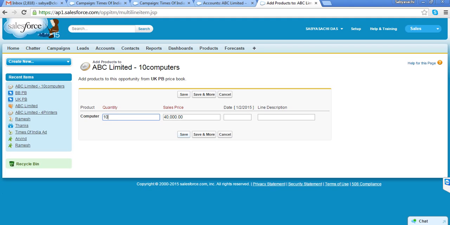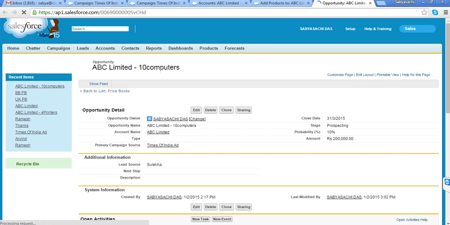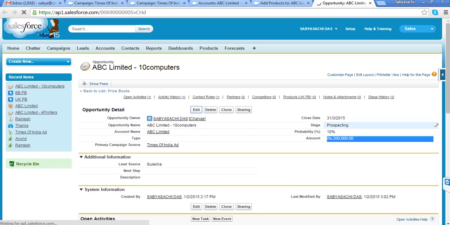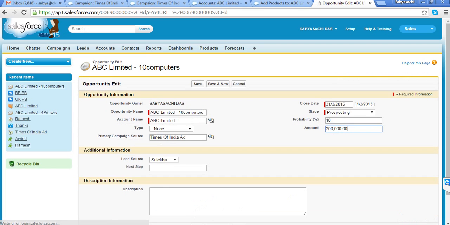Now before I save it, Ramesh or Sandeep, or Arvind, you remember what was my opportunity amount? How much did I enter? There was an amount field, right? That is where they indicate how much revenue I'm going to generate. How much did I enter that time? 2 lakhs. And you can see I can edit this particular field. That was a tentative amount. I entered whatever I felt, right?